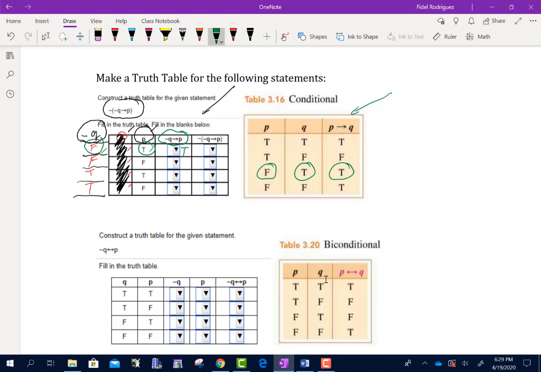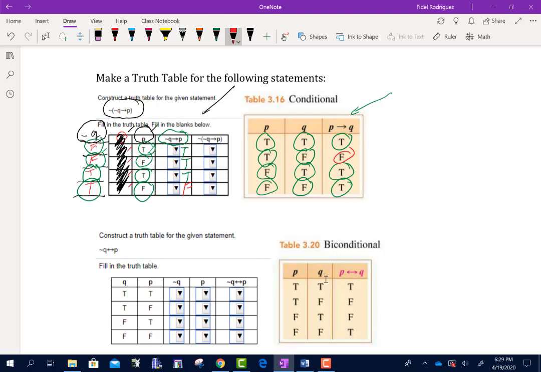Okay. The second one says false and then false again. So false and then false again is going to be true. So that's going to be true. And then the third one says true and then true again. So I'm going to go true and then true again. Well, that's also going to be true. Okay. And then the last one says true and then false. Well, true and then false is going to be false. Okay.